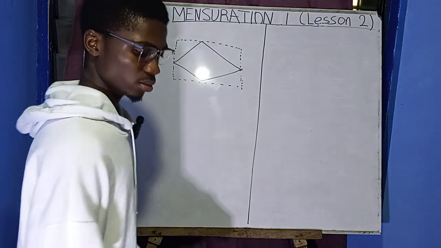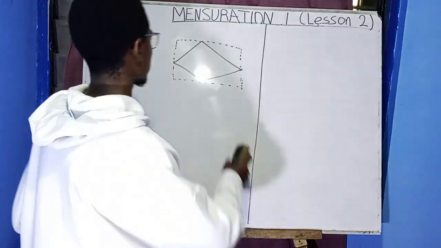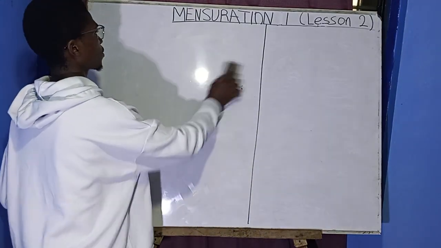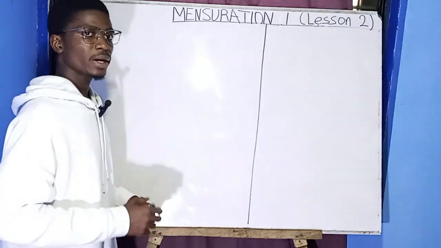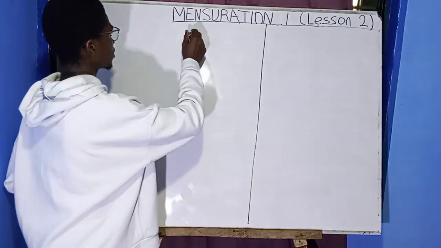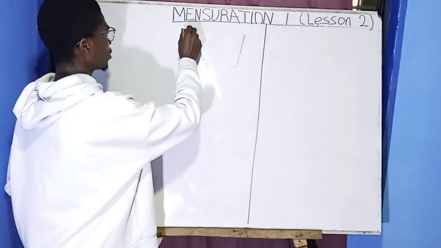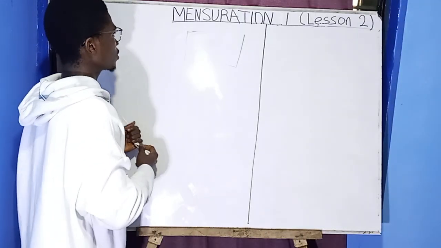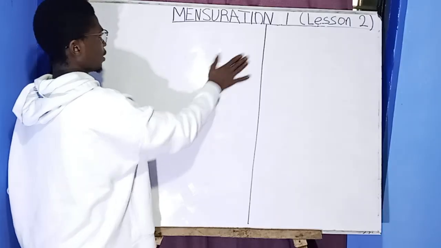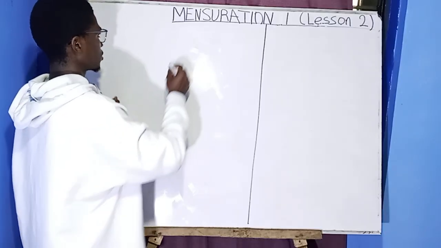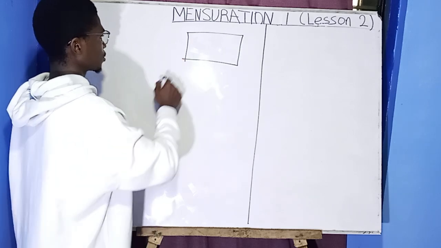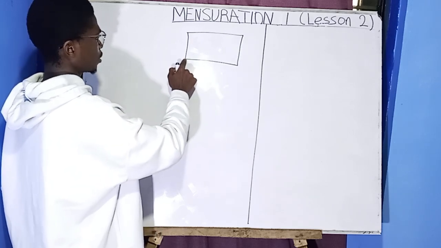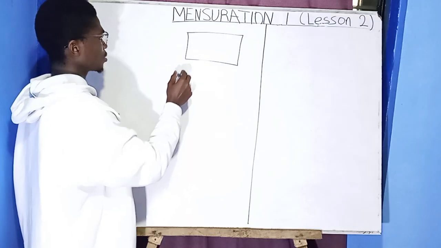Okay, so let's talk about a rectangle first. A rectangle is drawn like this. I think most of you know how to find the area of a rectangle. So what is the area of a rectangle?